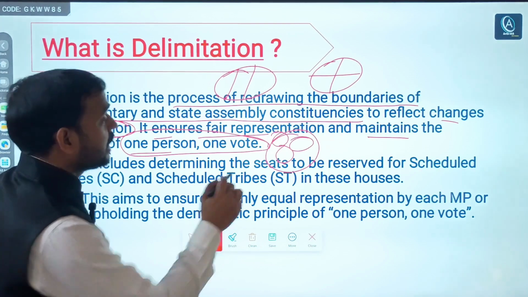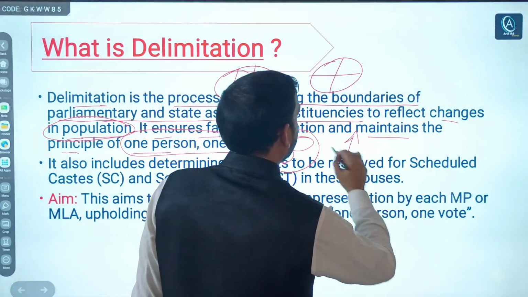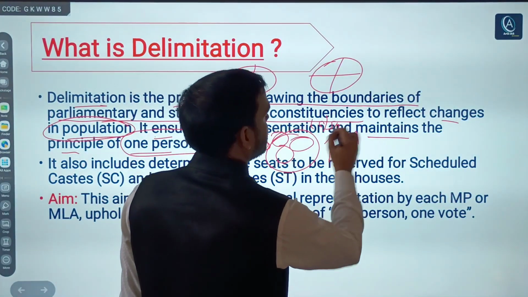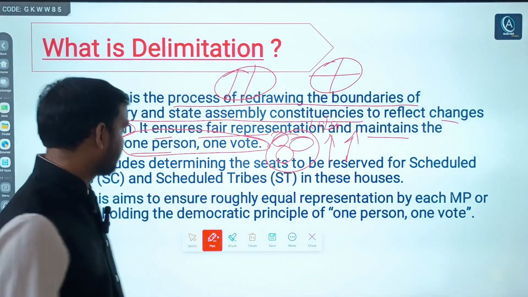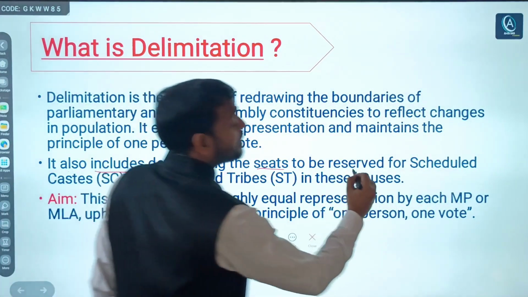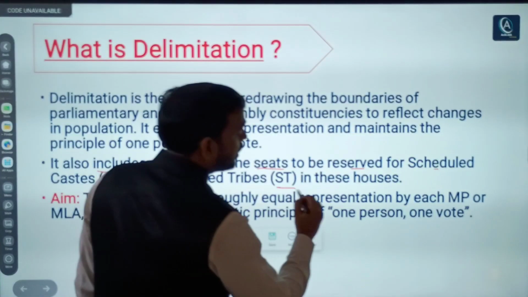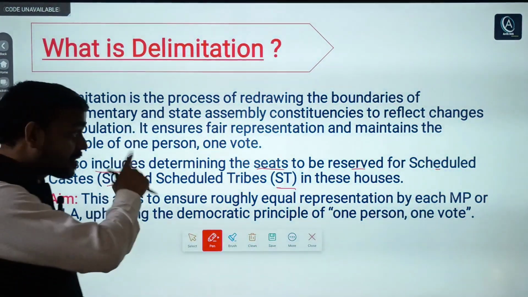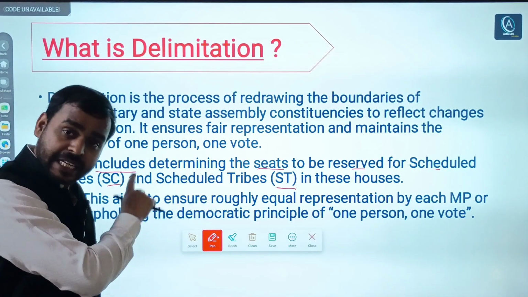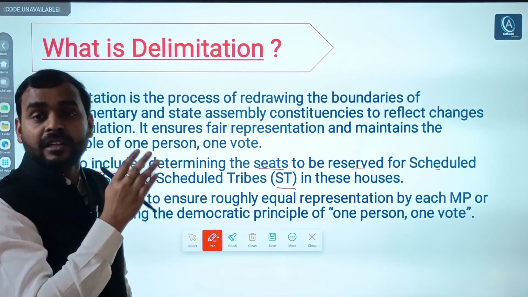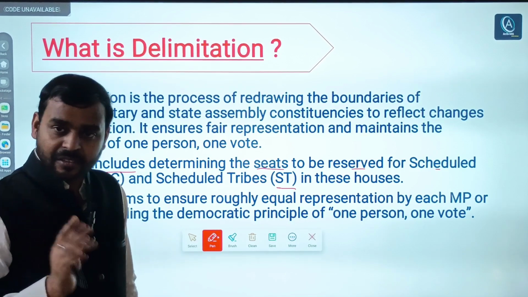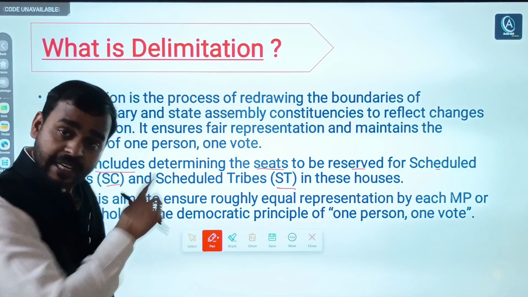Simple. So if the population has increased, the government has to increase the number of seats in either Lok Sabha or state assemblies, right? Again, it also includes determining the seats to be reserved for SC and ST communities. Not only the seats of parliament or state assemblies, but also the seats to be reserved for SC and ST. You would be knowing that there are a certain number of reserved seats in Lok Sabha, Rajya Sabha, or even state assemblies for SC and ST community. This has to be increased also, right?